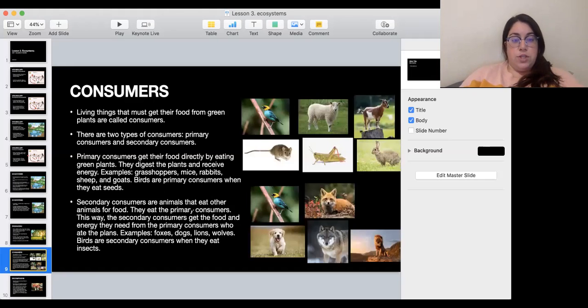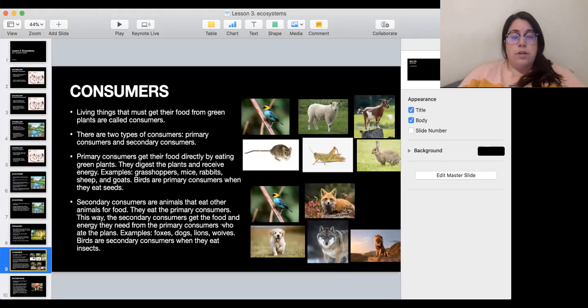And then we have consumers. Remember, consumers are animals that eat producers. They must get their food from green plants. And there are two types of consumers, primary consumers and secondary consumers. Primary consumers are plant eaters or herbivores. They get their food directly by eating the plant. They digest the plant and then they receive the energy. You have some examples: sheep, cows, mice, grasshoppers, and rabbits. And also birds if they're eating seeds.